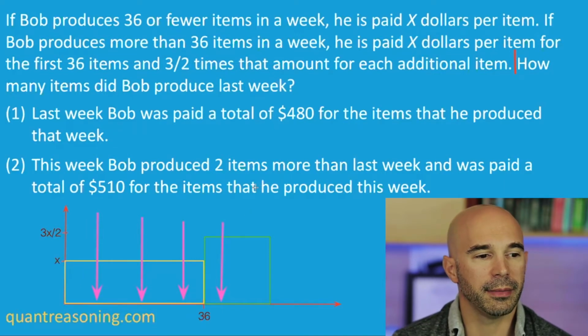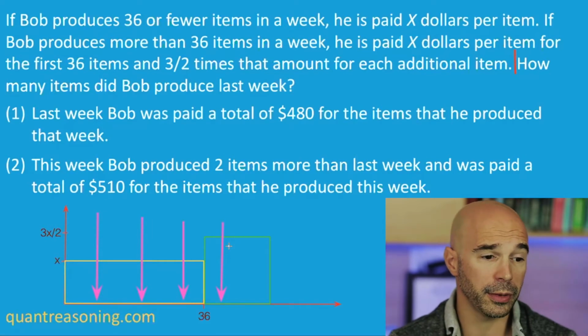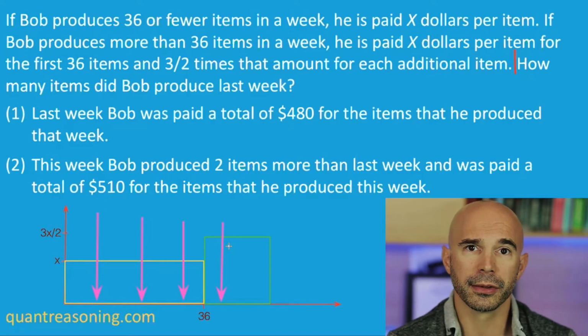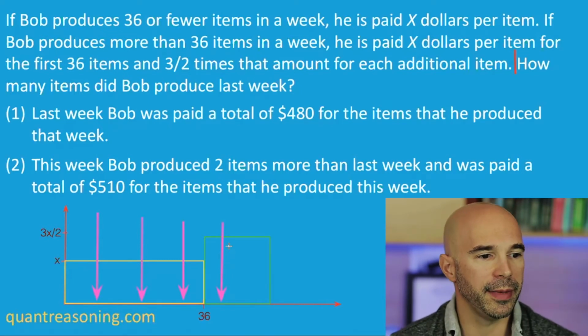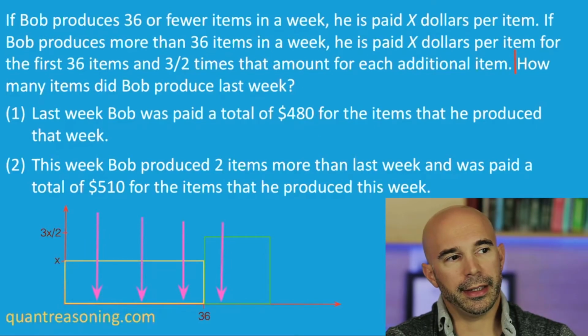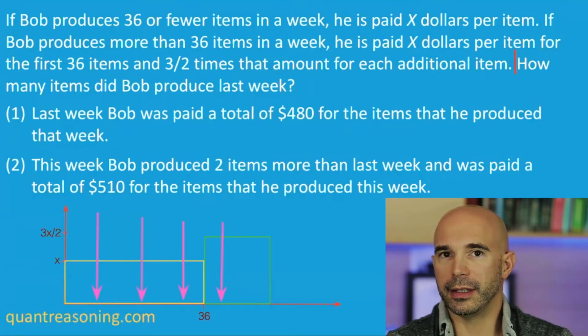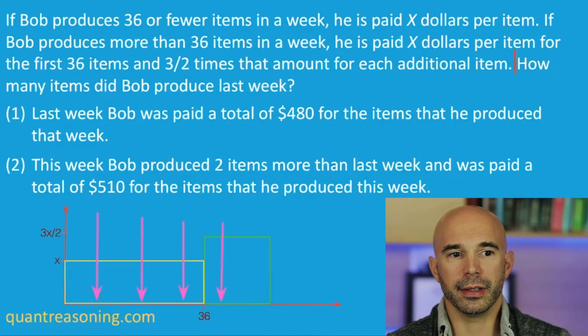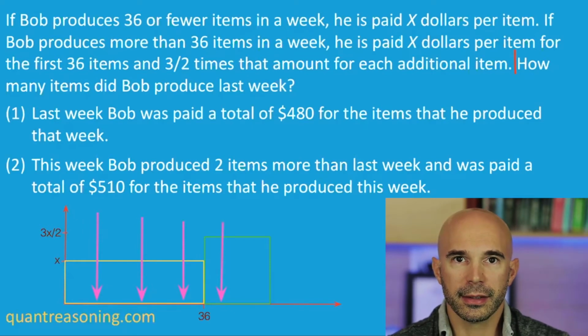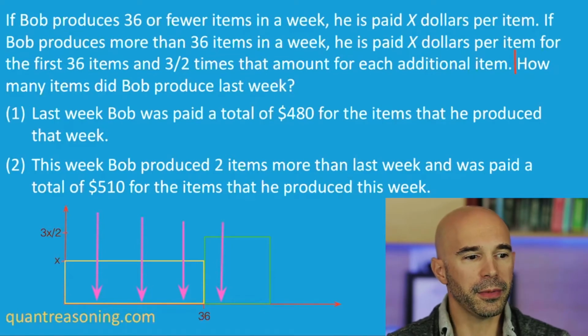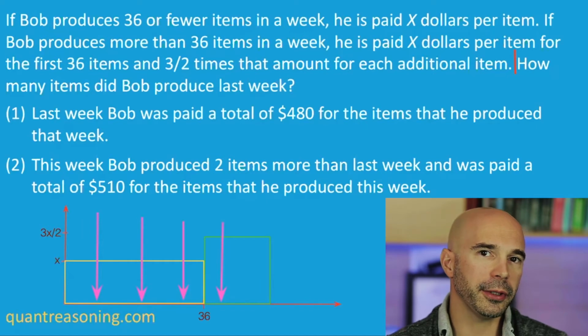And when you go into the statements with that in mind, like if you're hyper-focused on which of these pink arrows is the real one, the true one, while reading the statements, that might make this question a little bit easier. Both JD and Eric seem too focused on the number 36. It almost seems to me like you're trying to answer a different question. Like if the question was whether the number of items that Bob produced is 36. I feel like that's how you're digesting the question, but the number 36 isn't actually that important in and of itself.